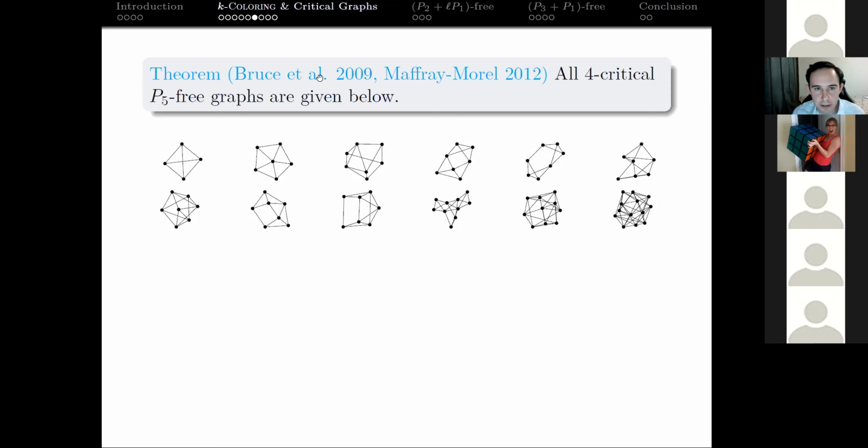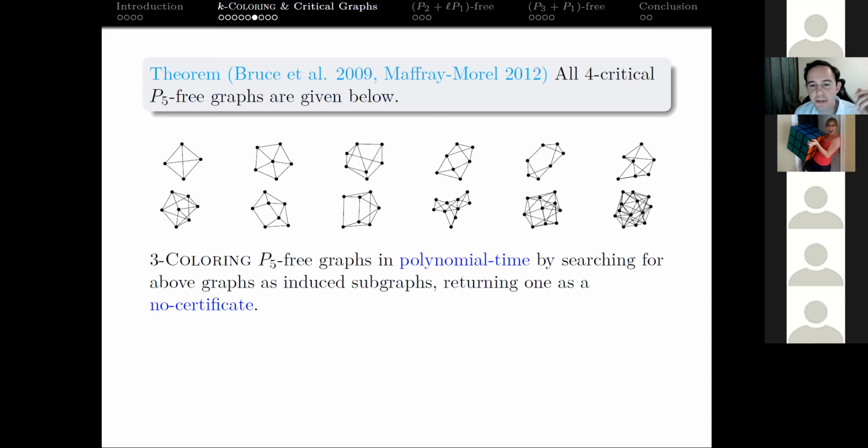Again, this one also has Zhou and Chin in it as well. And this one just kind of improved the result to take it from a polynomial time algorithm to a linear time algorithm. But the idea is, if you have a 4 critical P5 free graph, then you have to be one of these 12 graphs. So in general, there's infinitely many of these 4 critical graphs, but of those, there's only 12 that are P5 free.